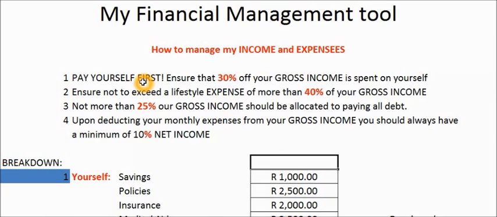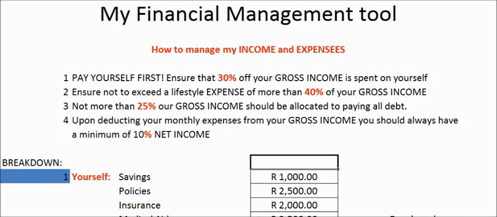Okay, if we look at your financial distribution, that's just basically a couple of rules here which I came up with to say pay yourself first, ensure that 30% of your gross income is spent on yourself, ensure not to exceed a lifestyle expense of more than 40% of your gross income. Not more than 25% of your gross income should be allocated to paying all debt. So we have a couple of numbers, 30, 40, and 25. Upon deducting your monthly expenses from your gross income, you should have a minimum of 10% net income.